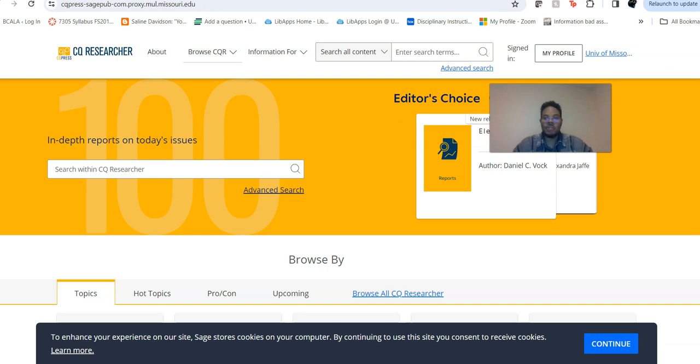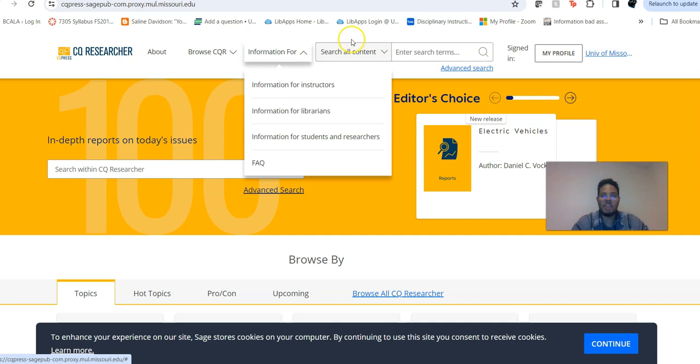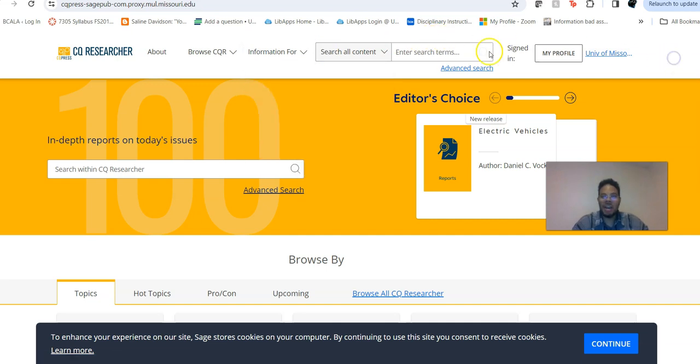CQ Researcher stuff. So okay, again, we're in CQ Researcher, and they have changed this database around quite a bit. So sometimes I fumble to get through it because I don't use it very often now that I'm a professor. I'm struggling to find how things used to be. They updated it about a year and a half, 2 years ago, but still, I don't really come into it very much. So I apologize for that.